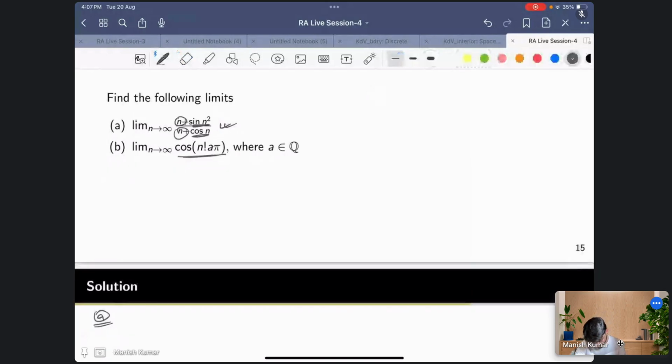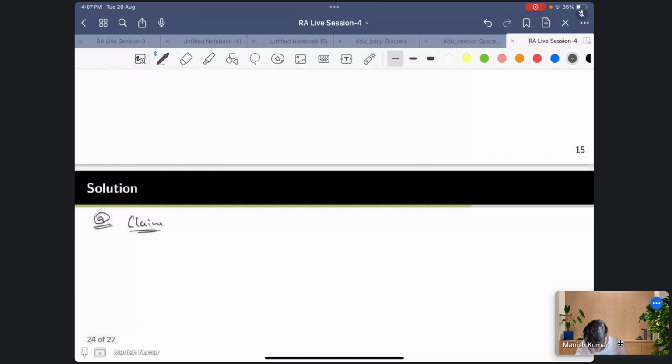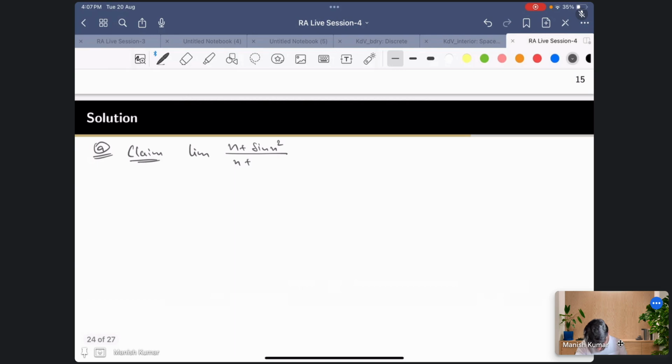So the claim is that the limit of n plus sine n square upon n plus cos of n is going to be 1.